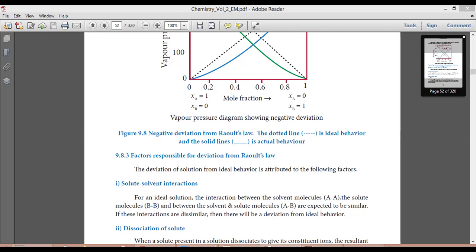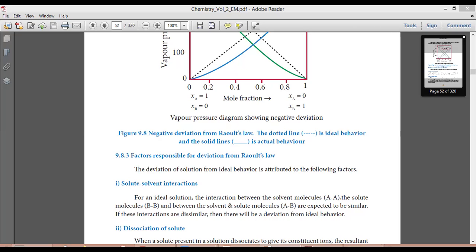So we already know ideal and non-ideal. Ideal will obey Raoult's law, non-ideal won't obey Raoult's law. So with solute and solvent concentration like that, we have taken an example: AA are the solvent molecules and BB are the solute molecules. So here totally we can tell they seem to be similar, right? And also there will be a deviation from the ideal behavior. So this refers to their deviation.